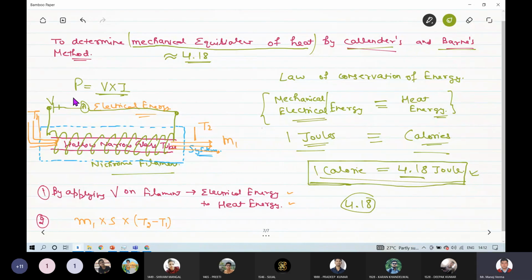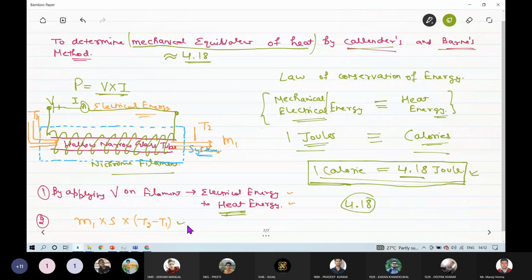So we have I. If we have V and I of this nichrome filament, then easily we can find the power dissipated in this filament. And this power dissipated, this electrical energy dissipated, is converted into heat energy, and we have successfully measured the magnitude of this heat energy. We can measure it by the expression m1 S into (T2 minus T1).